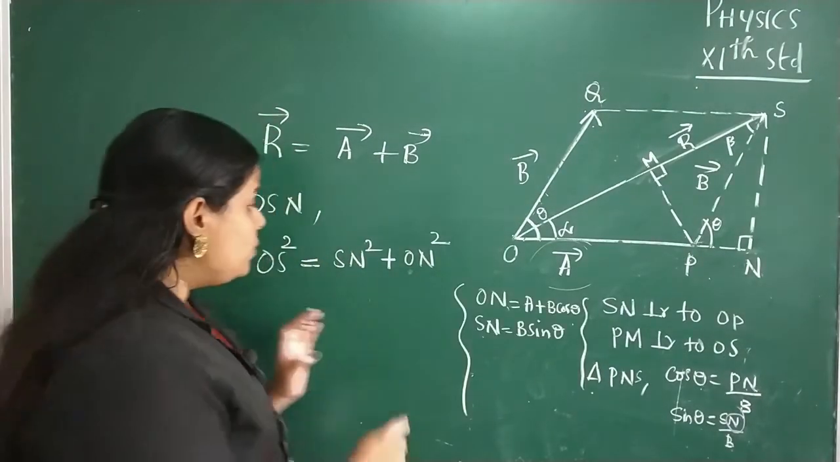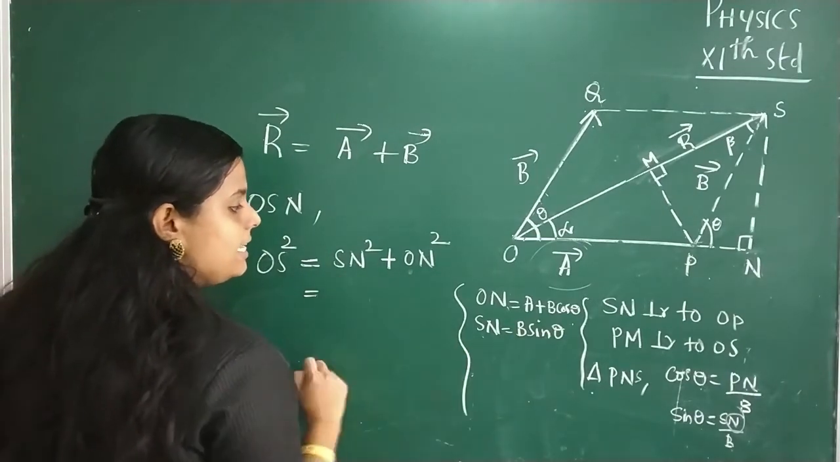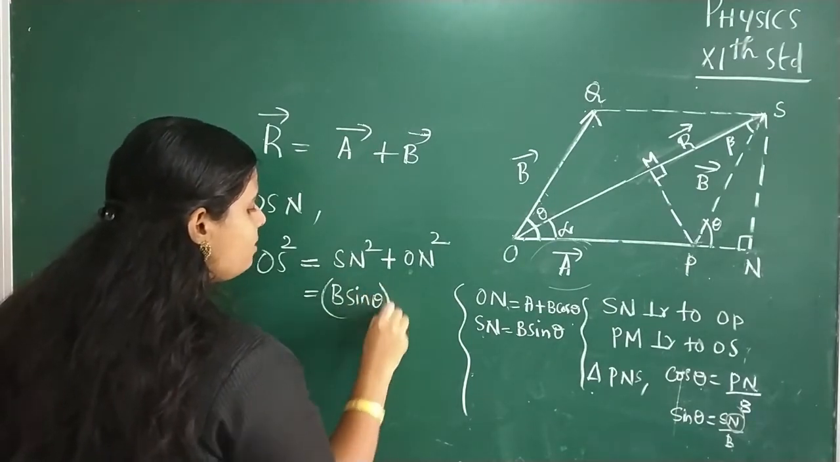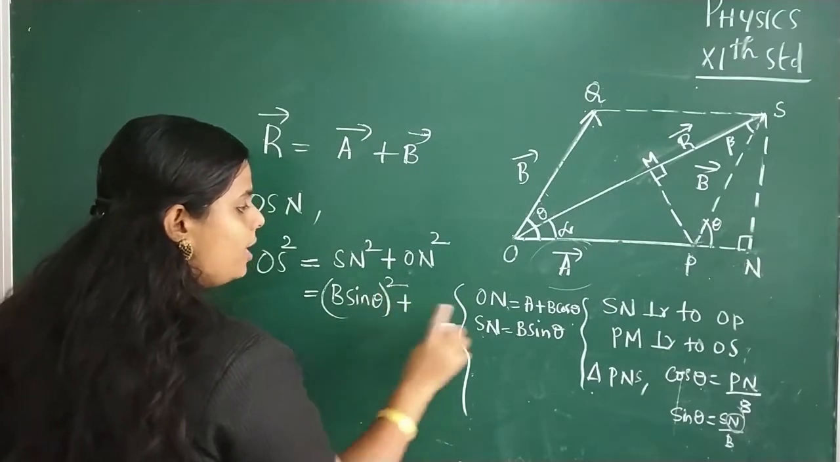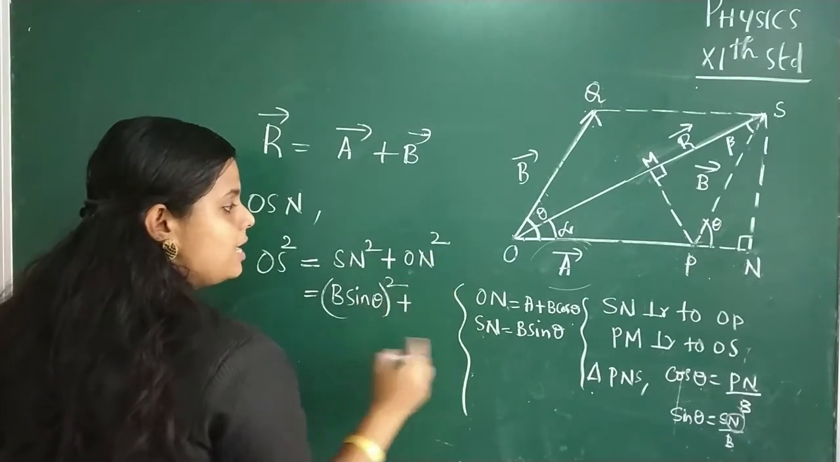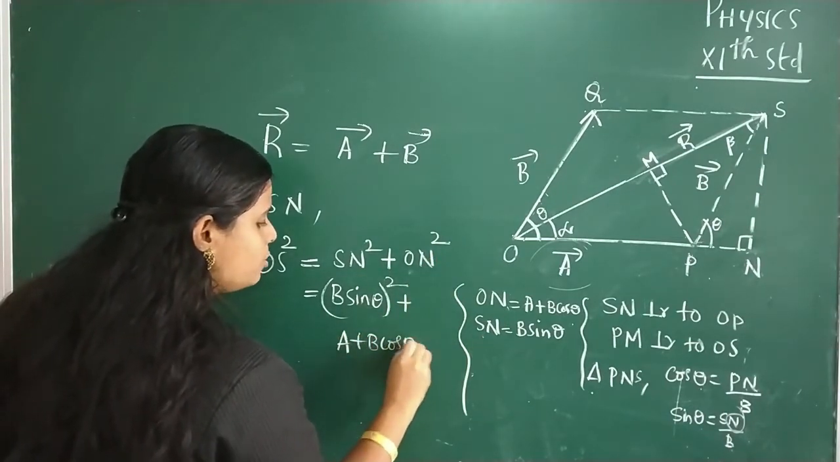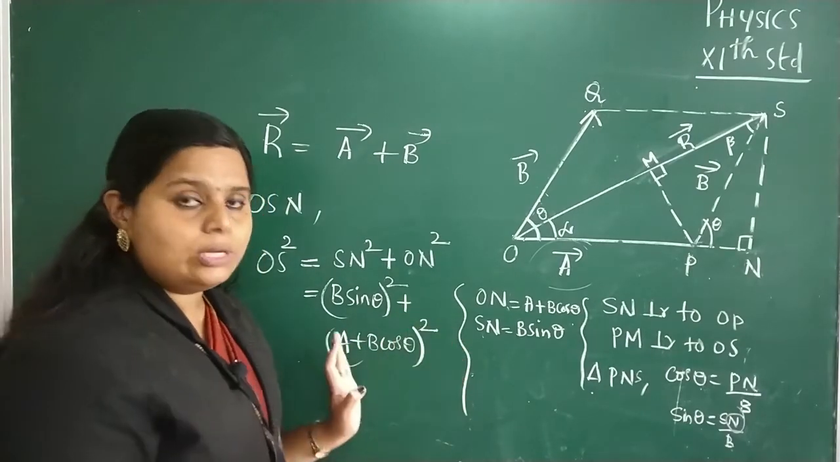Clear? So we can substitute for SN and ON. What is SN? SN is equal to B sin theta. So SN square means B sin theta whole square. Plus, what about ON square? ON is equal to A plus B cos theta. So ON square is equal to A plus B cos theta whole square.